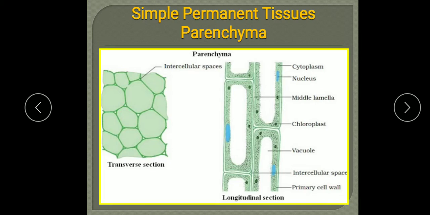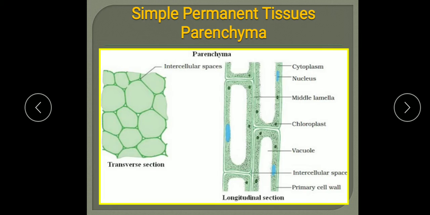The cells of this tissue are thin walled, oval. Thin walled means the cell wall is thin, rounded, maybe polygonal in shape. They are loosely packed, so you can see the intercellular spaces in between the cells. Intercellular spaces are present between the cells. Each cell encloses a single large nucleus.